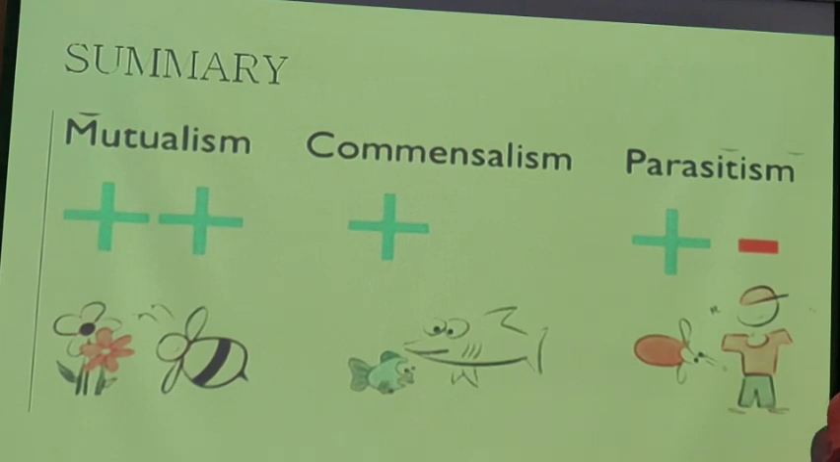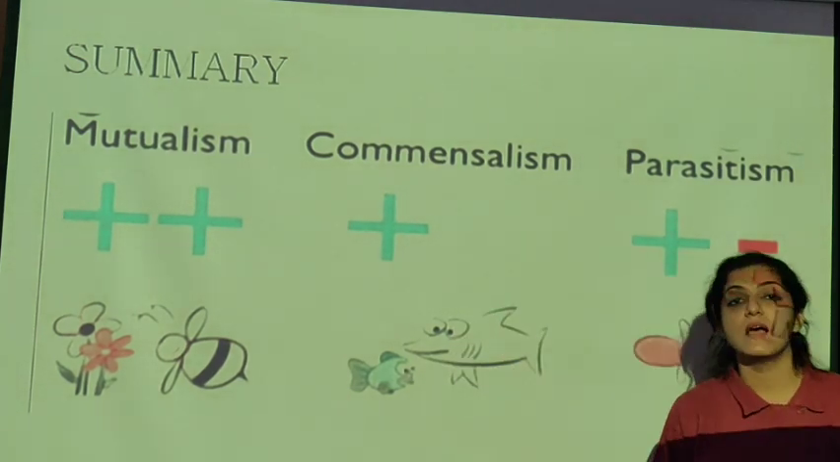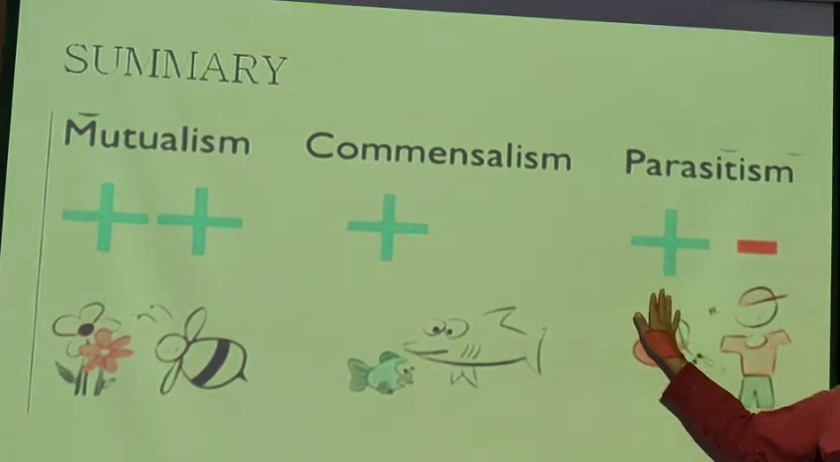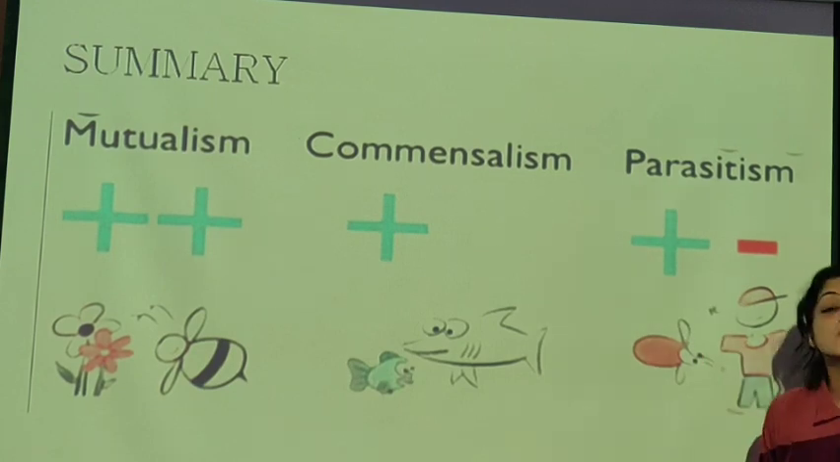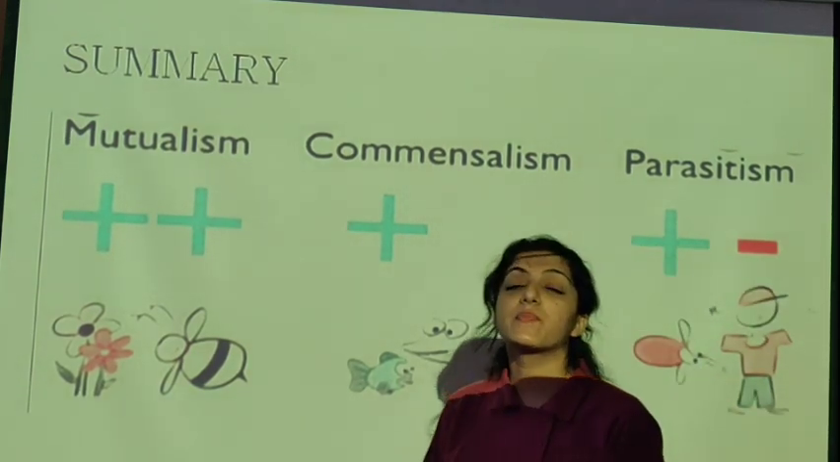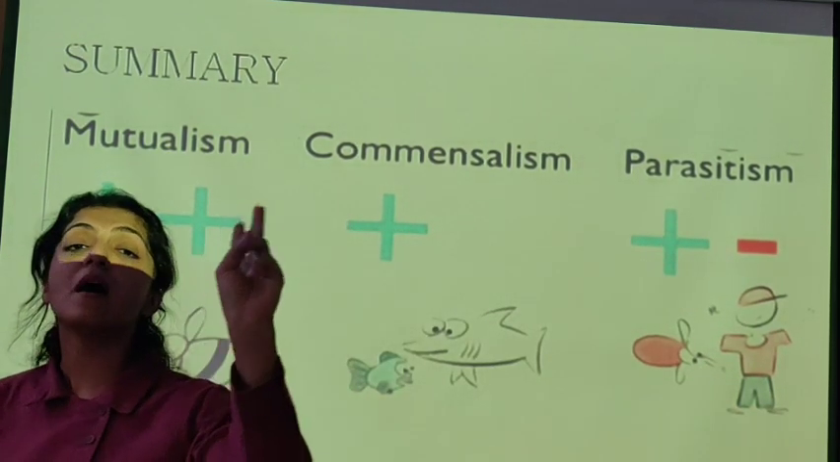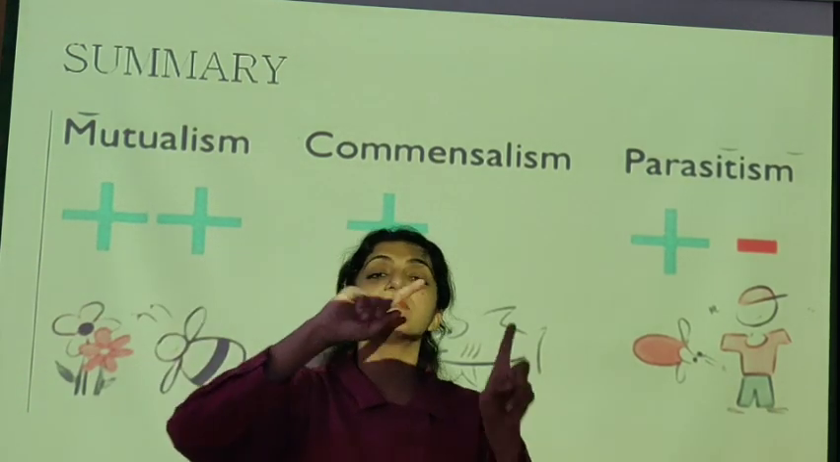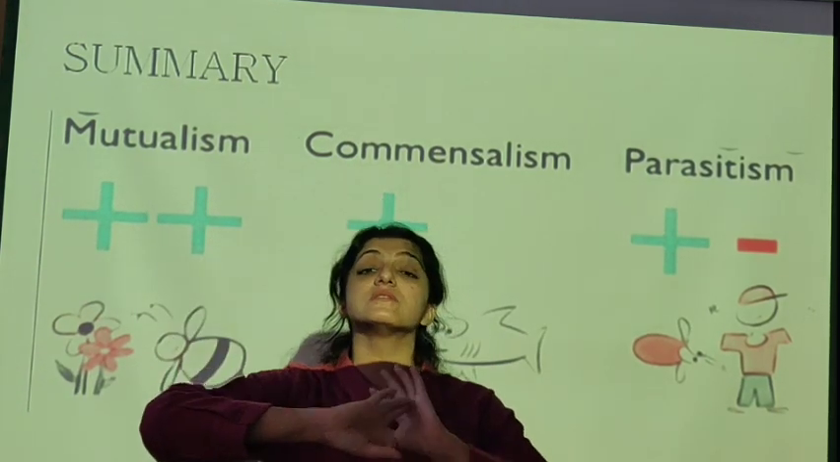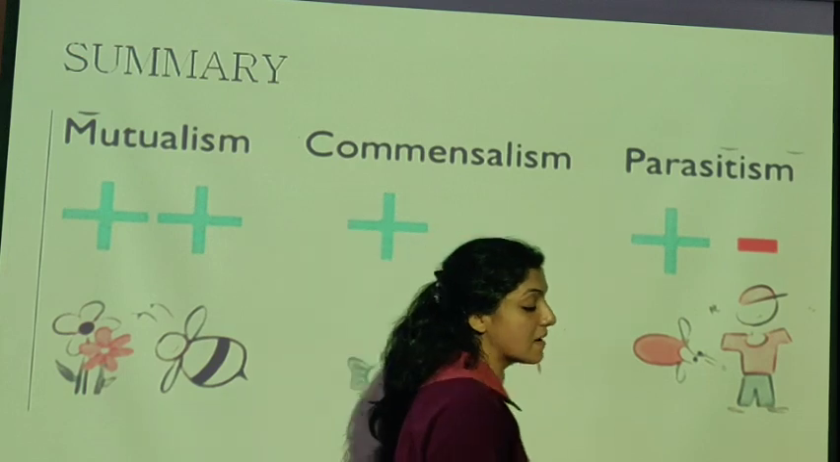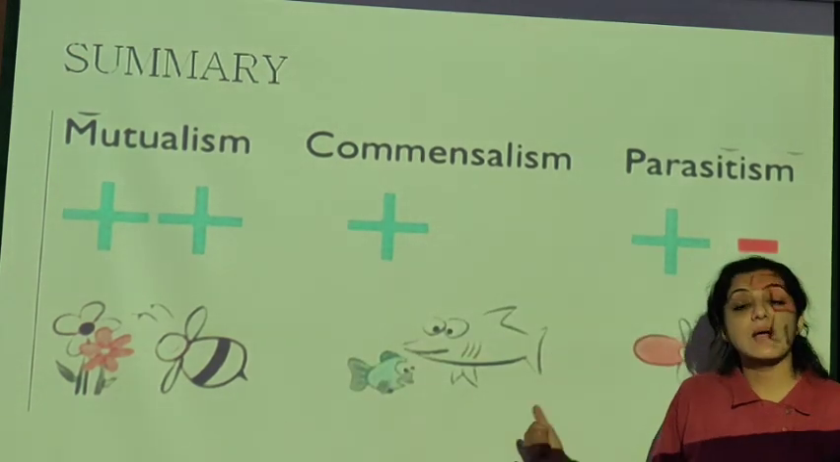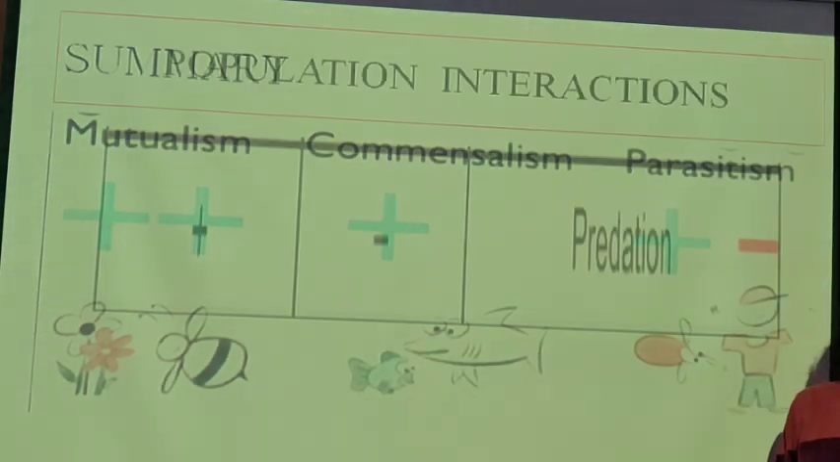So in mutualism both were plus, in commensalism one was plus and one was zero, meaning the other species was neutral. In parasitism, one is plus and the other is minus. You have to remember these. You have to remember all these interactions, plus plus, plus minus, plus zero, with their names. They are very important MCQ questions.